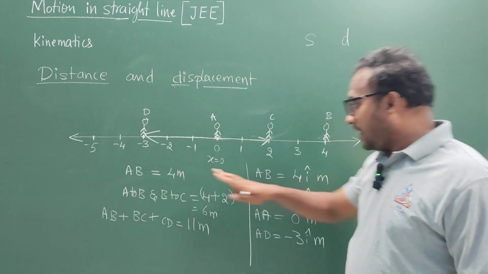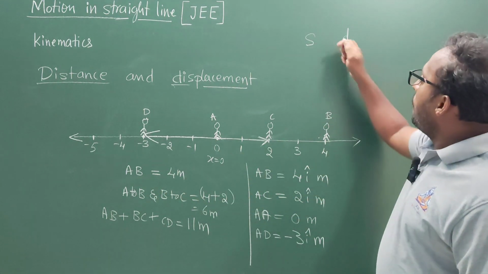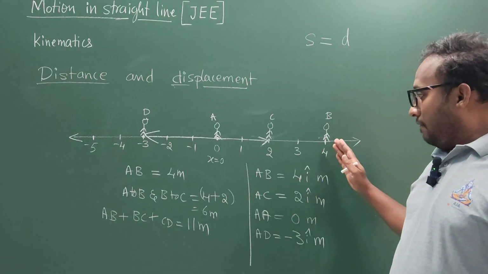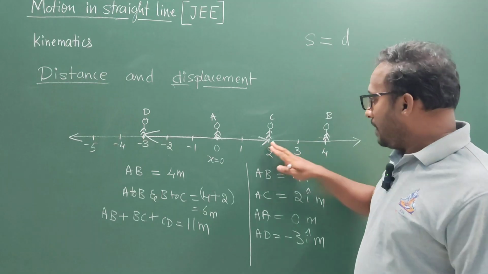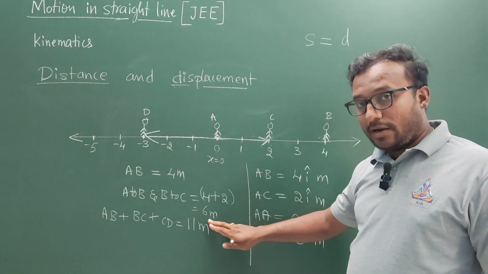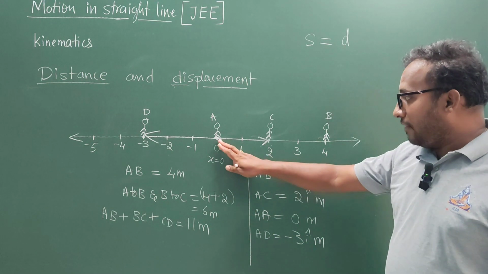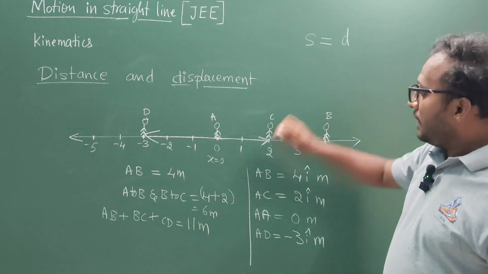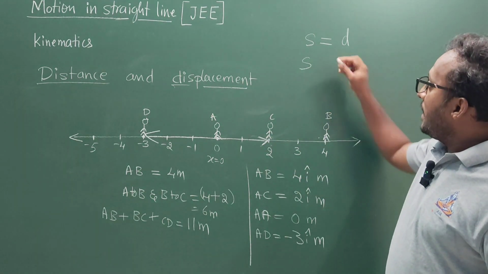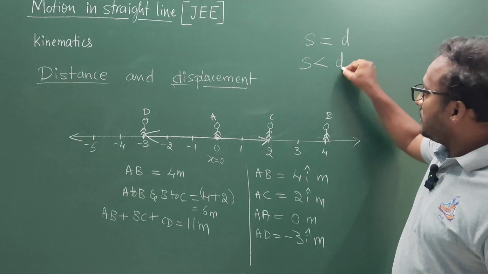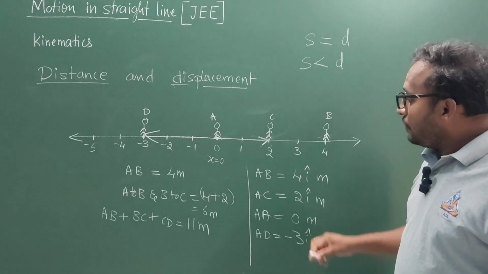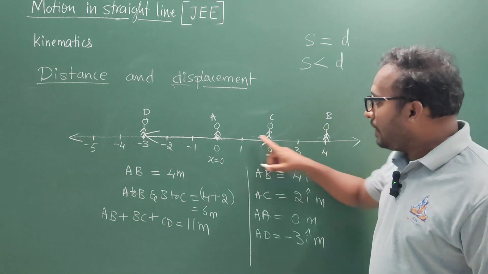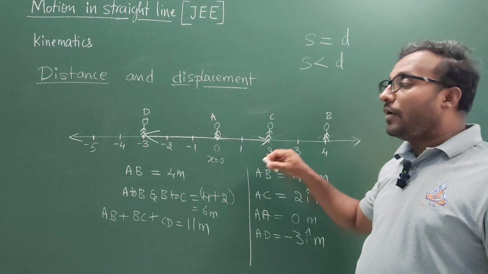So here in the first case, when the body is going from A to B, both the distance and the displacement are exactly equal. Now, when it is going from A to B and coming back to C, the distance covered by the body is 6 meters. But the displacement is going to be only 2 meters. So in the second case, displacement is less when compared to the distance covered by the body. And in the third case, where the body is going to the point B and coming back to the point A, displacement is going to be 0.